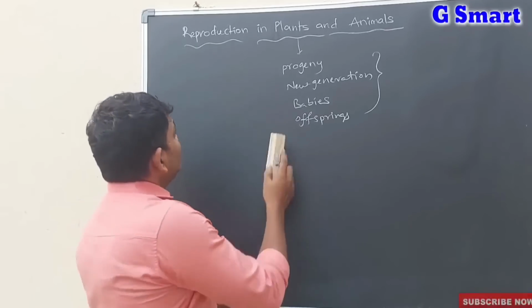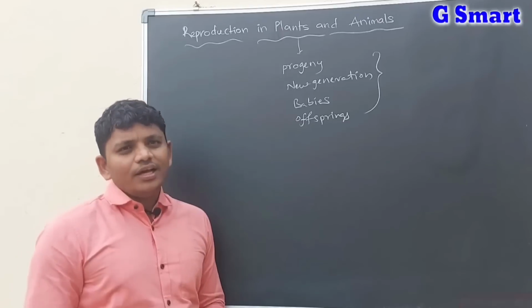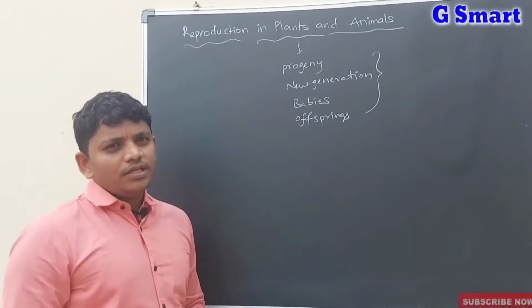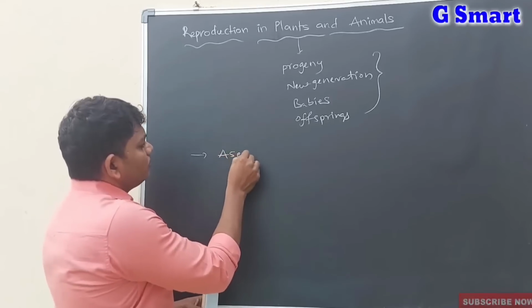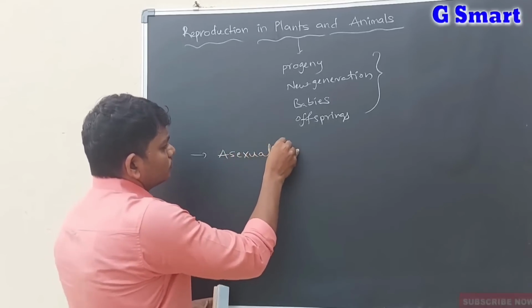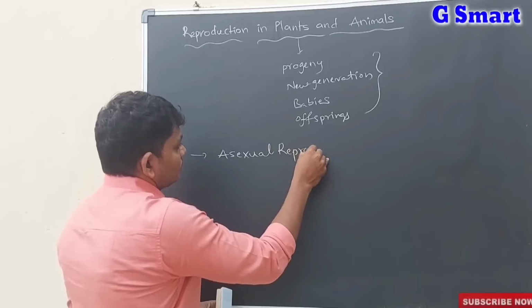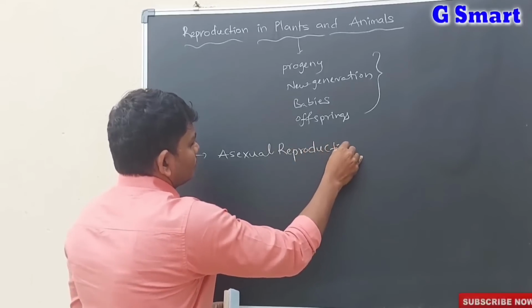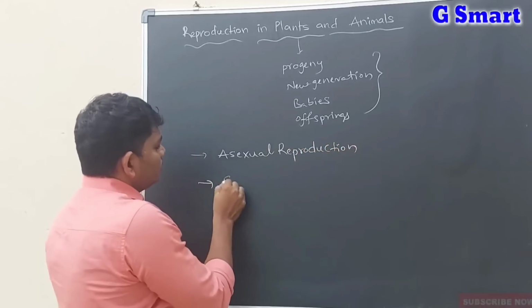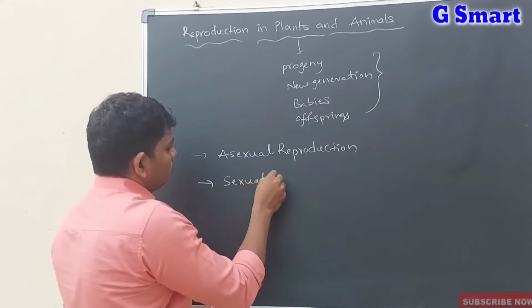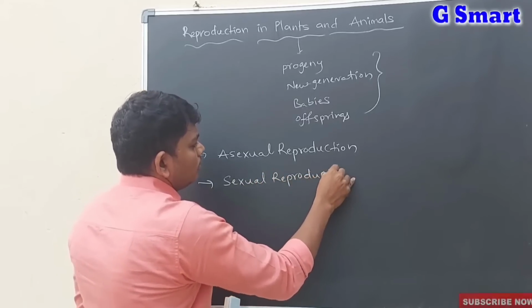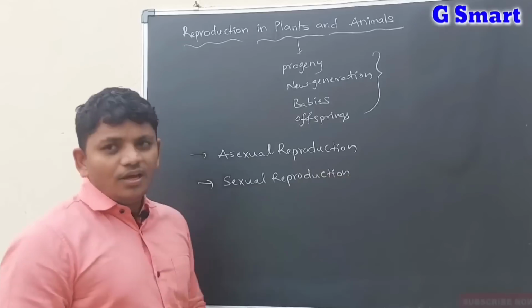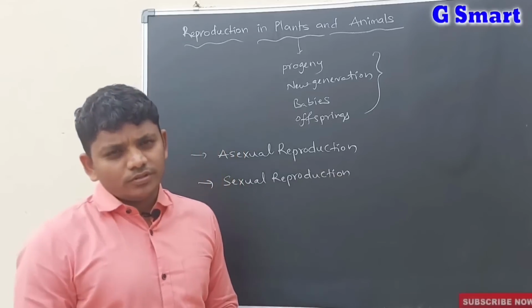Generally, reproduction occurs in two ways. First is asexual reproduction. Second is sexual reproduction.